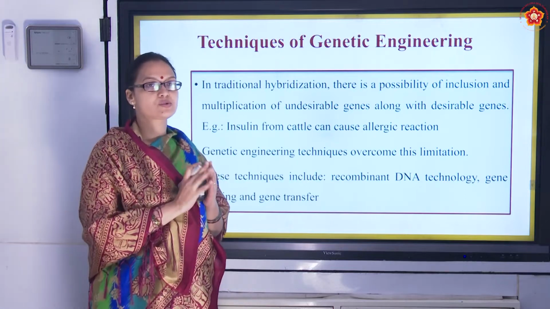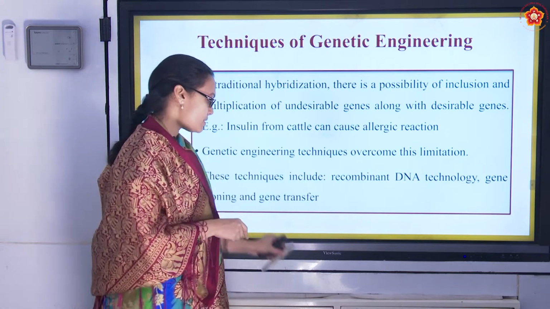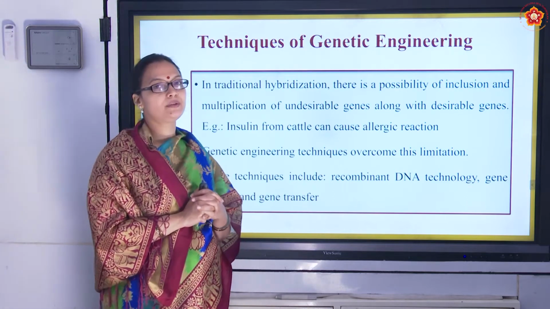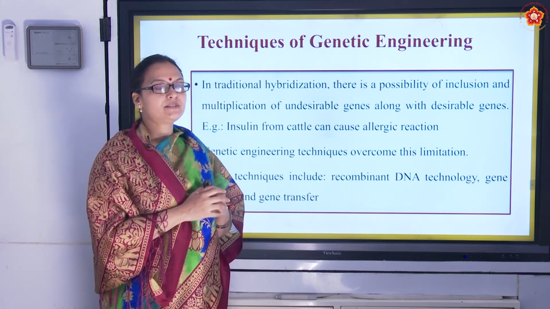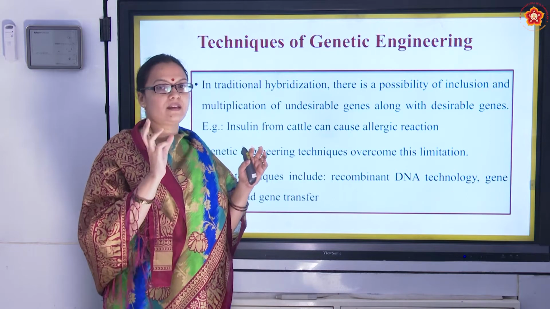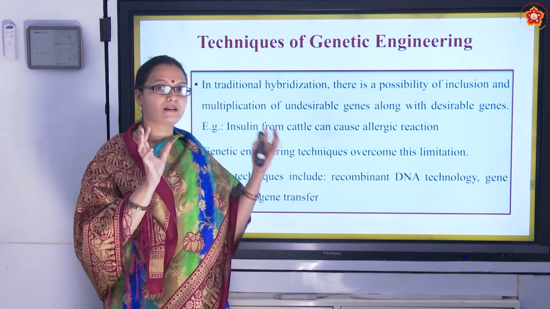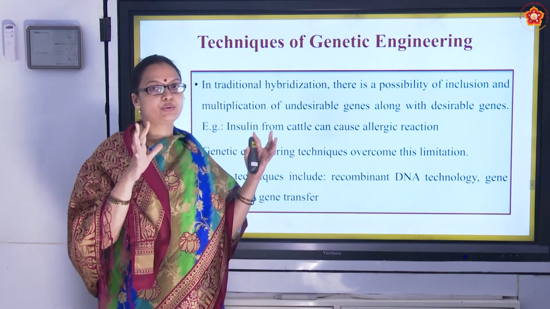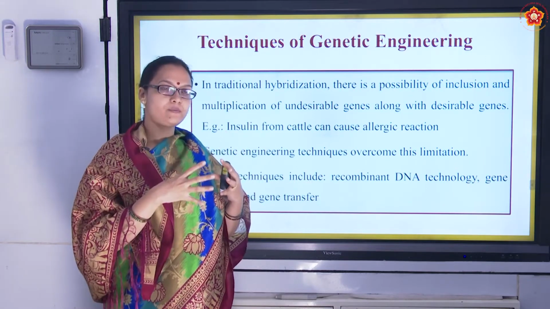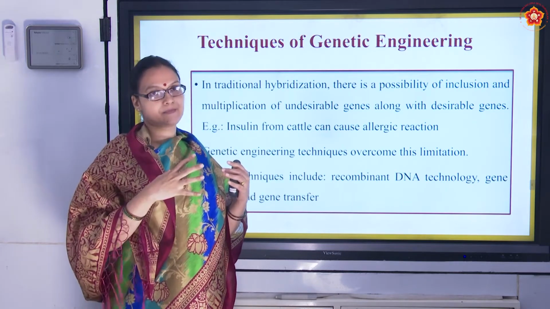Techniques in genetic engineering. So we are talking about genetic engineering at length. Before we speak about genetic engineering, let's talk about traditional hybridization. What do we do in normal hybridization? For example, think that we have two plants, plant A and plant B, right? Plant A is of good yield, but it is not disease resistant, whereas plant B is disease resistant. So we breed these two plants, plant A and plant B, and we get a hybrid variety which contains both the disease resistance as well as good yield, right?